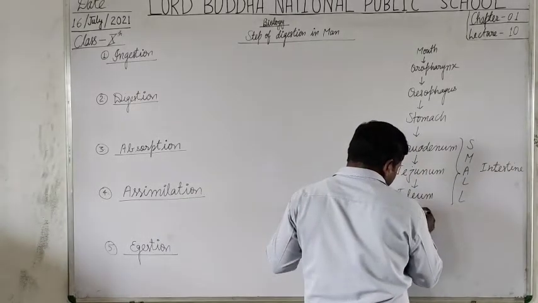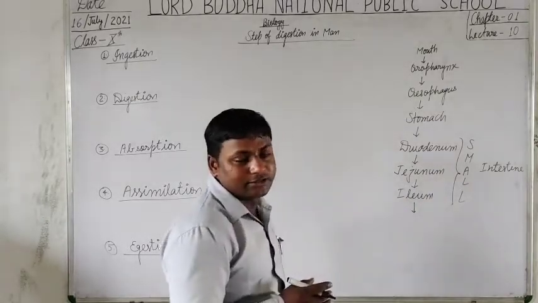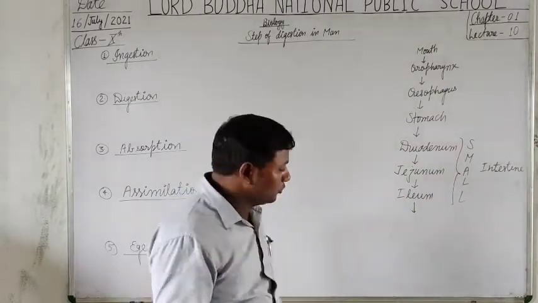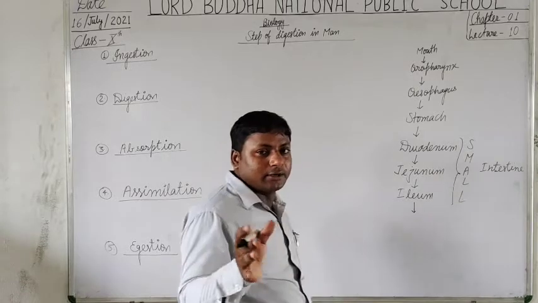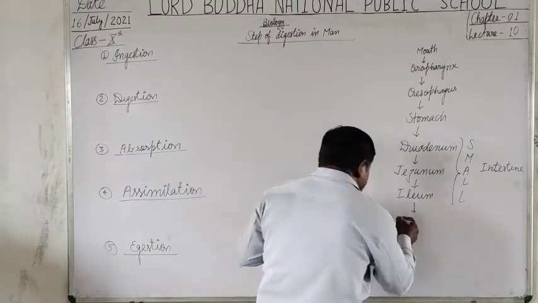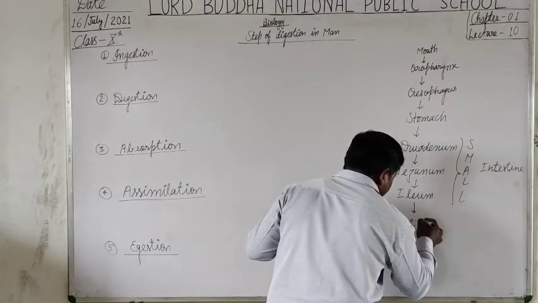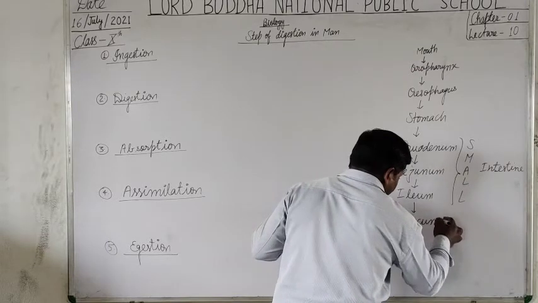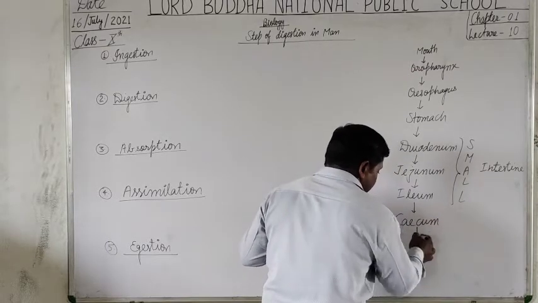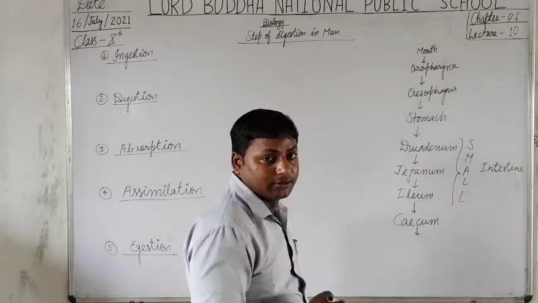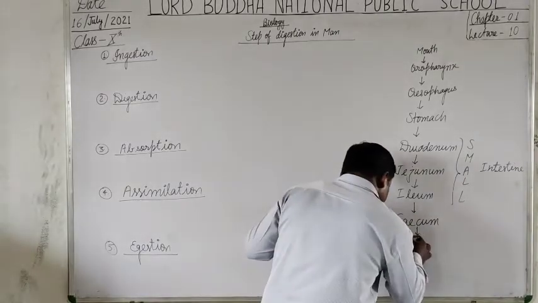Now, with the help of the ileocecal junction, the food enters into the first part of the large intestine, that is called cecum. And from cecum, it passes into the colon.